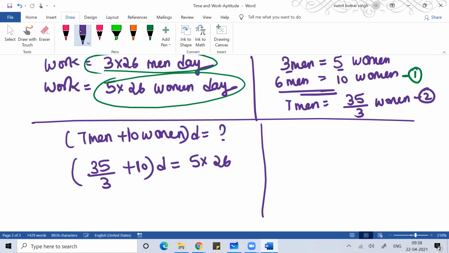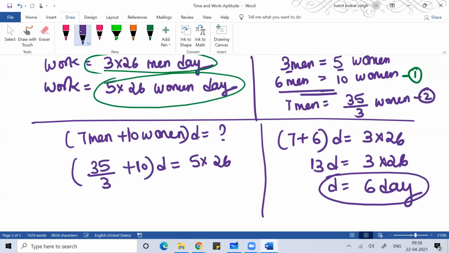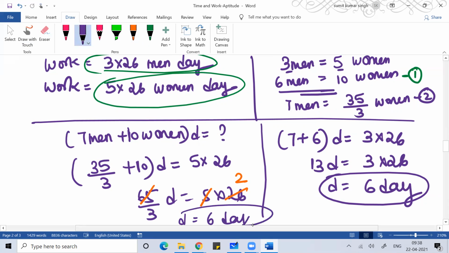Similarly, if I do it in terms of men, then 10 women is equal to 6 men, and in terms of men the work is 3 into 26 men days. So this is 13 D equal to 3 into 26, and the value of D I get is 6. Now the same thing if I solve here, this is 65 by 3 D equal to 5 into 26. I know the table of 13, 13 into 5 is 65, this gets cancelled. The value of D I'll get is 6. Either way we solve the problem, we'll get the same answer.